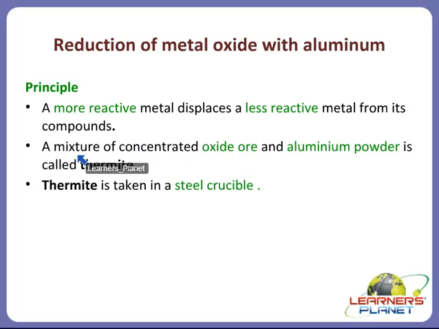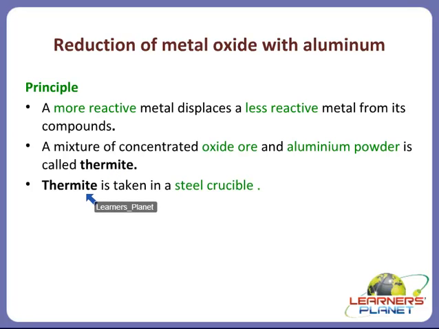What is done is a mixture of concentrated oxide ore is taken. It can be any oxide, chromium oxide, or manganese oxide, or sometimes iron oxide, and aluminium powder, and it is heated, right? So this mixture of concentrated oxide ore and aluminium powder is called what? Thermite. This mixture is called thermite, right?